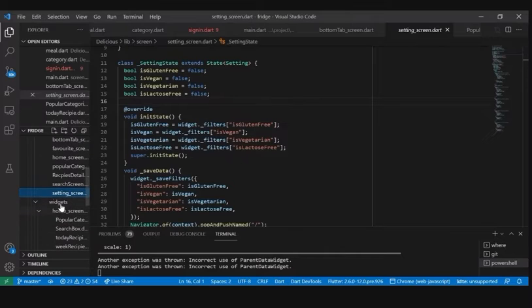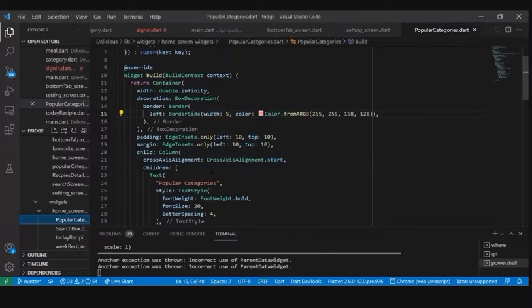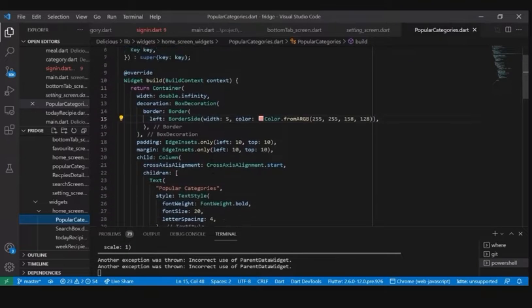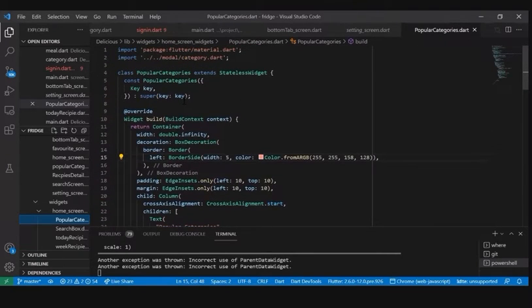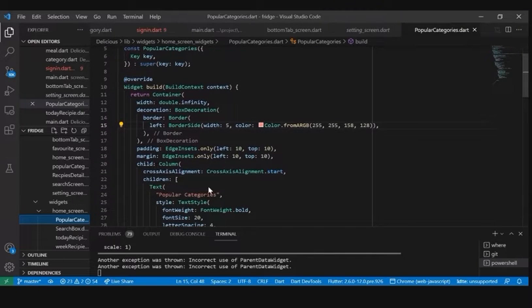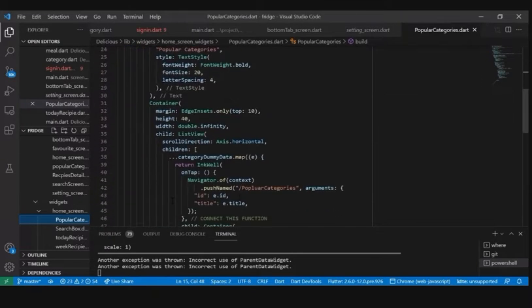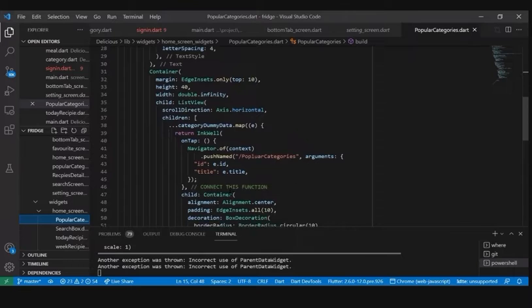And in the widget folder, we have another file, which is the home screen. This is the calculation of the popular category of the application, like the names of the foods, the titles, and the ID.